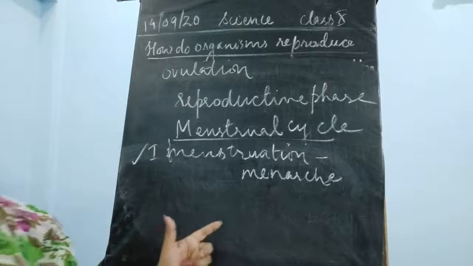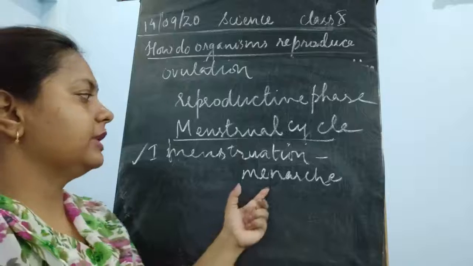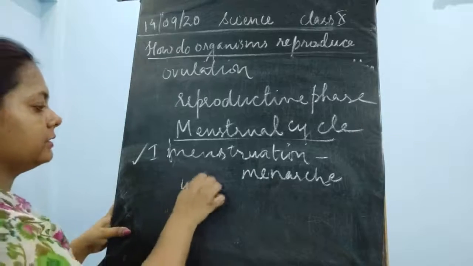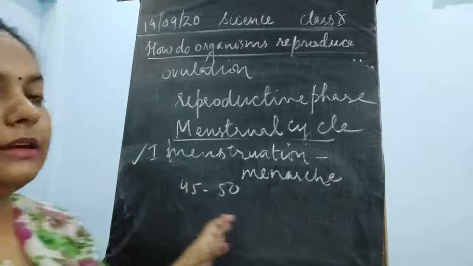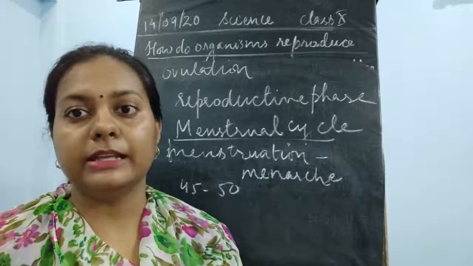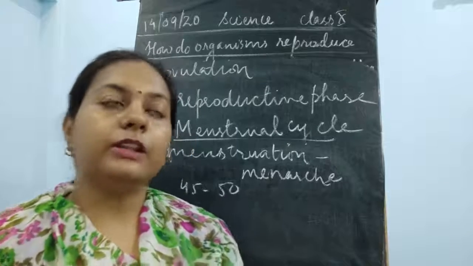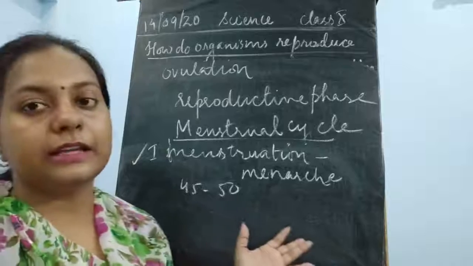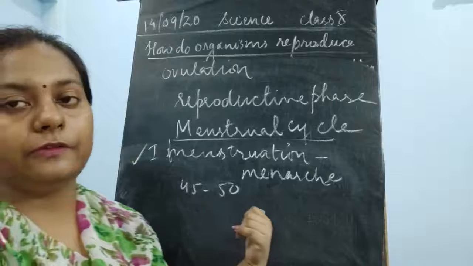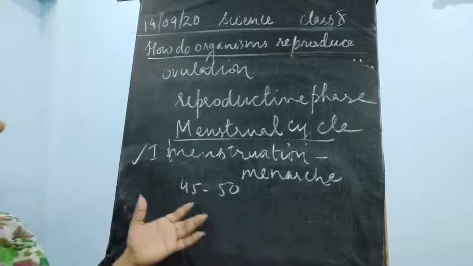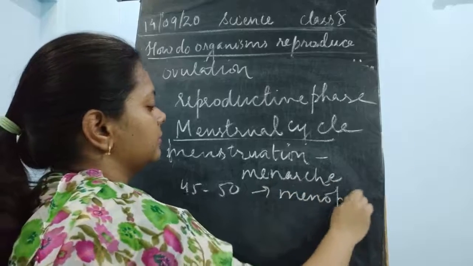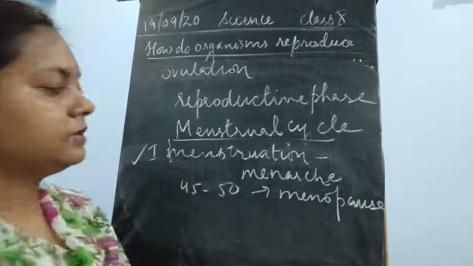Now next, the first menstruation, I said, is known as the menarche. Now this lasts for the age of 45 to 50 years. The preparation of the uterus every month, the cyclic and hormonal changes, take place every 28 days. This lasts until the age of 45 to 50 years, and after that this menstruation stops, and this is known as the menopause.